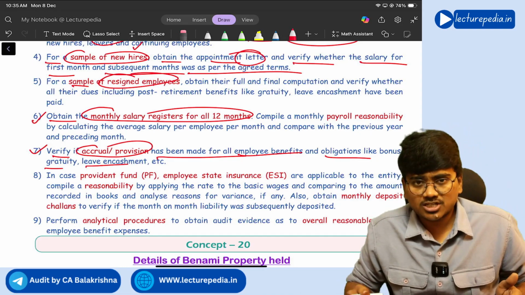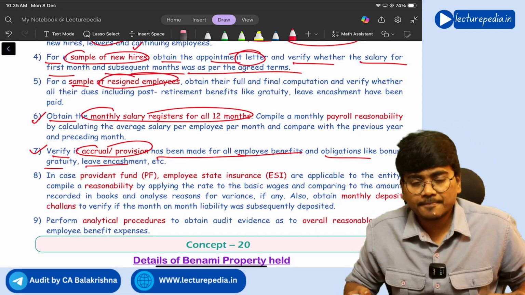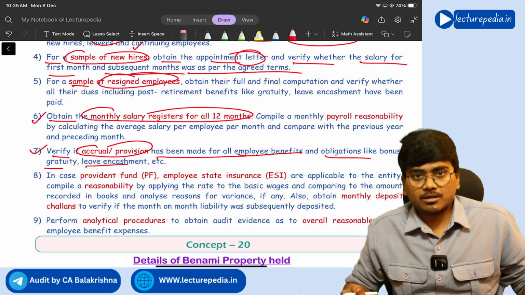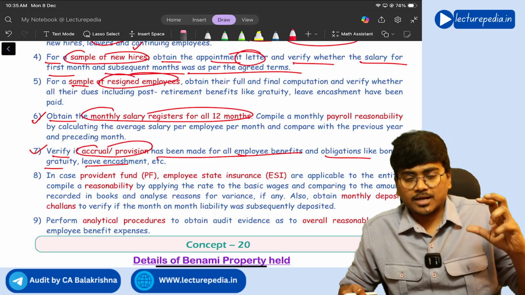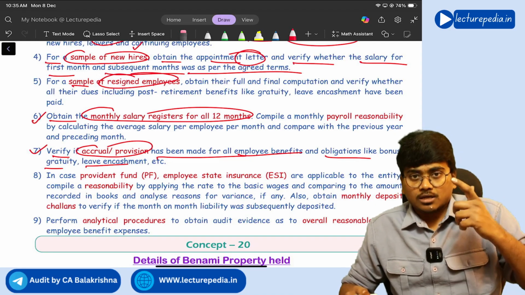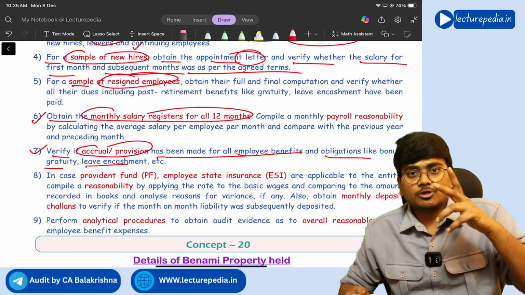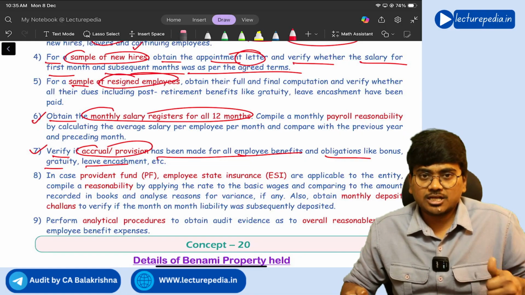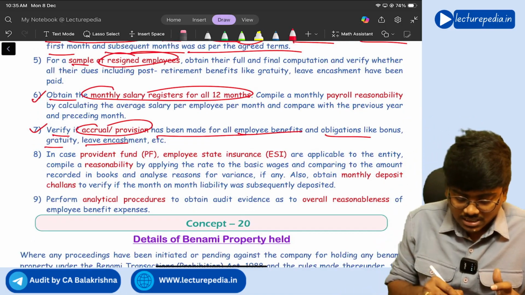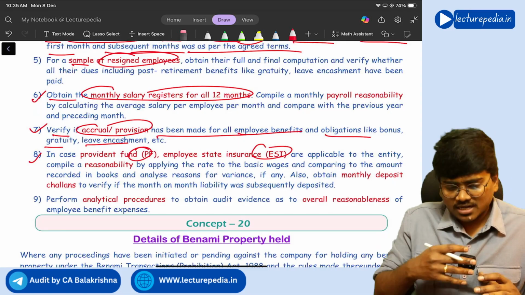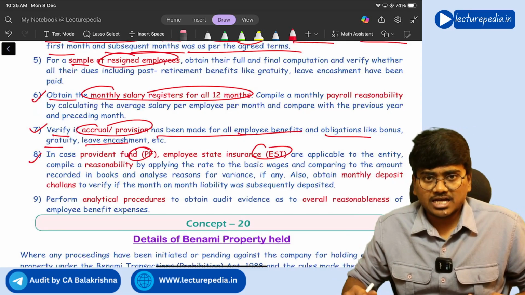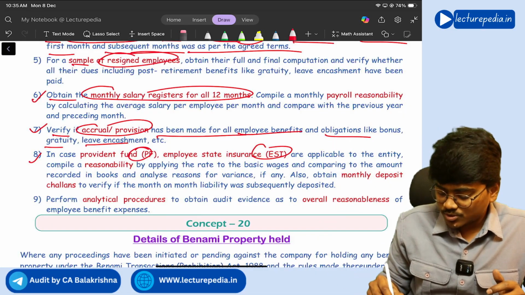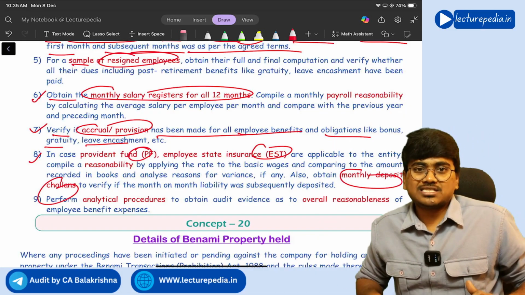Generally in the month of March, he will provide a provision for the salary payment of March month, because generally you will pay the salary in the April month, which is related to March month, right? March month salary you will pay in the April month. So on 31st March, you will prepare financial statements. So as on 31st March, you need to check whether the provision for all the employee benefits has been made or not. And in case of PF, ESI, and other deductions that the company has made, whether these have been properly deposited with the respective authorities, you need to check with the monthly deposit challans.